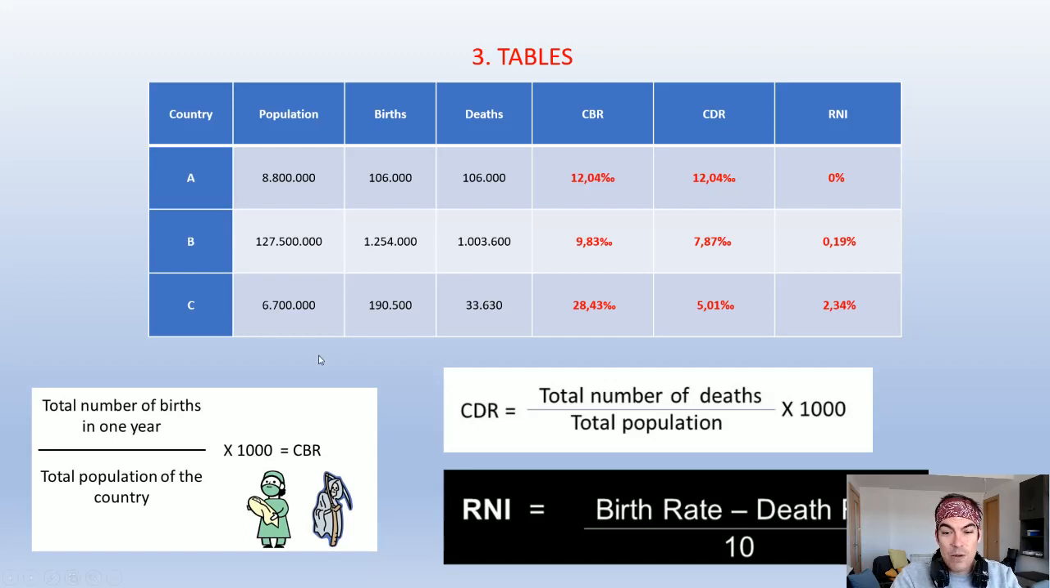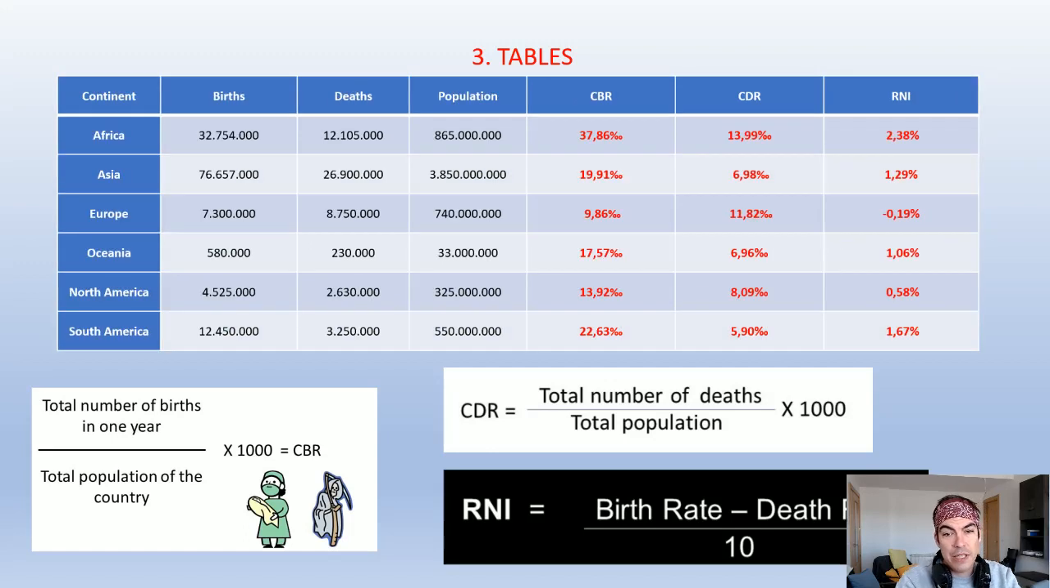For country C, we have a 28.43 per mil CBR, a 5.01 per mil CDR, and a 2.34 percent natural increase.